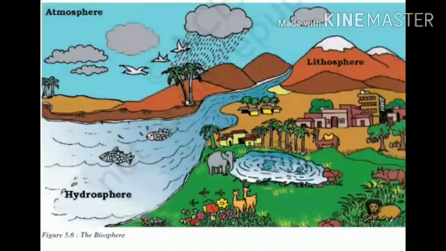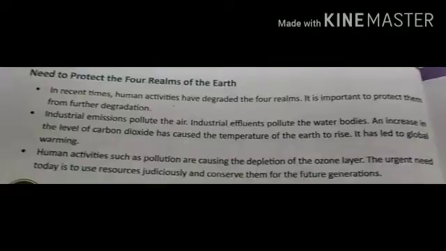From this picture you can see that all the three domains are interlinked with each other. You can see atmosphere, hydrosphere, lithosphere. Water is on land. You can see the lithosphere, land, rocks, and atmosphere is also present. And all these three domains together combine and make another sphere, that is biosphere.